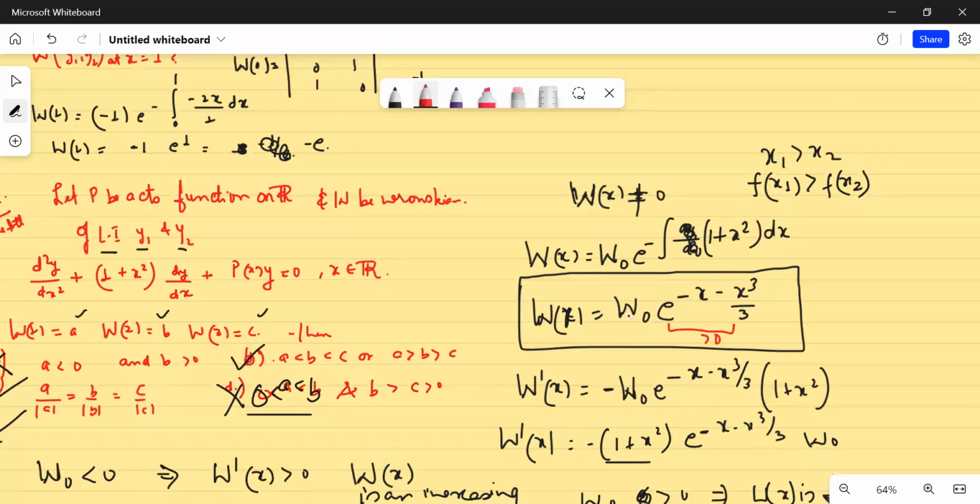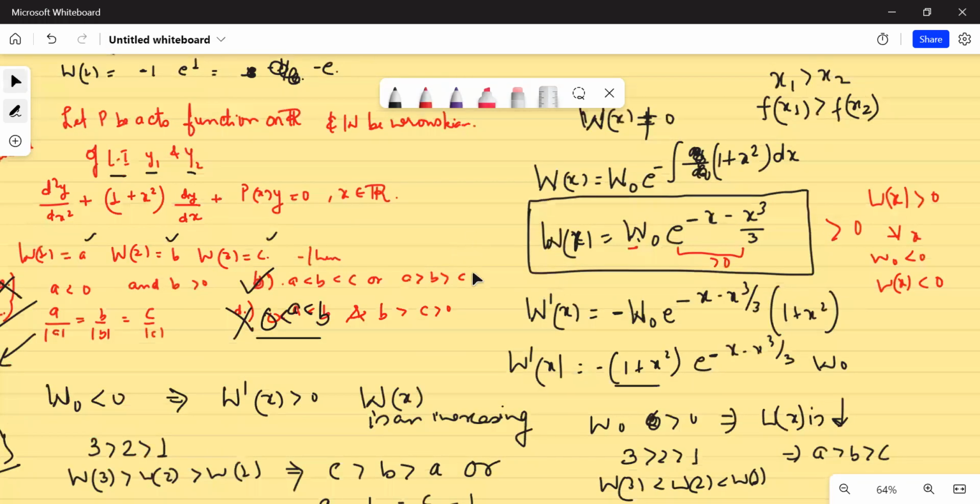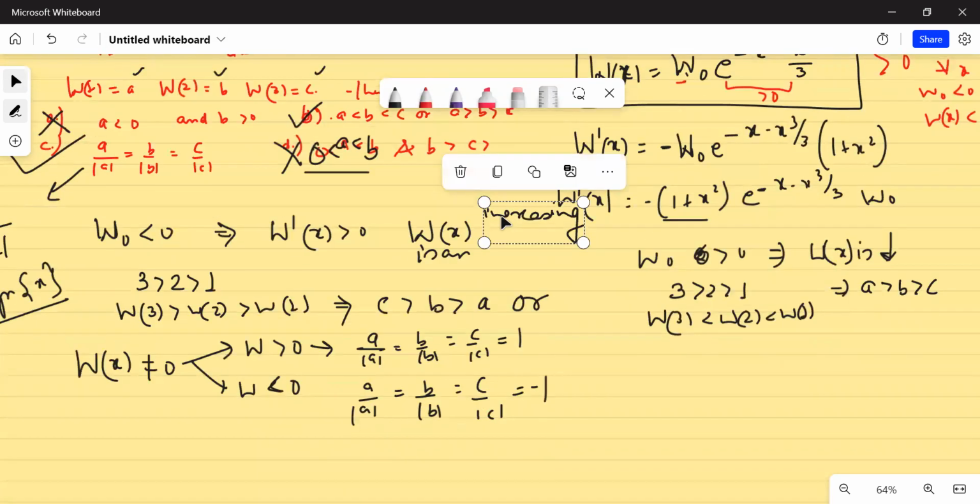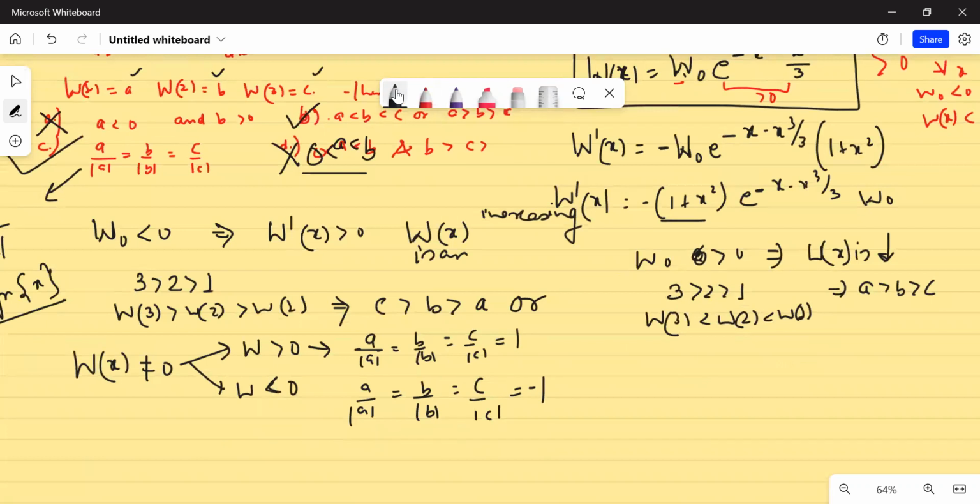Now, if at even one point you find out that the Wronskian is positive, then the Wronskian at x would be positive for all x. And if at one point you know that the Wronskian is negative, then the Wronskian at x would be negative throughout. Now suppose at some point you find that the Wronskian is positive, that implies your Wronskian would be positive throughout.